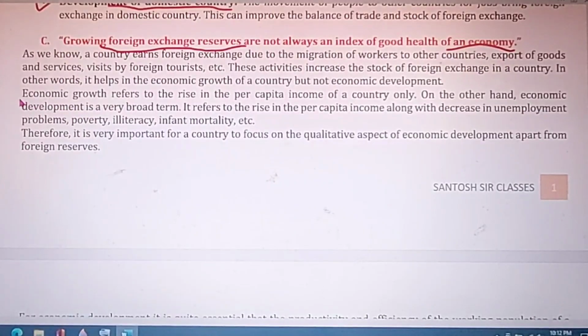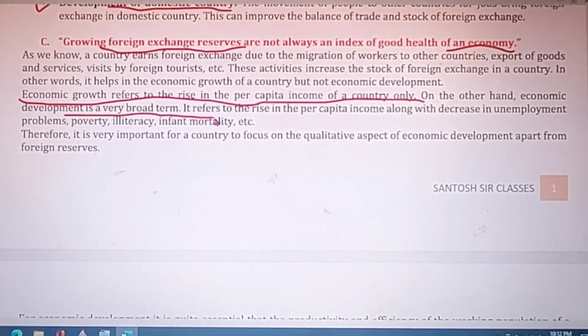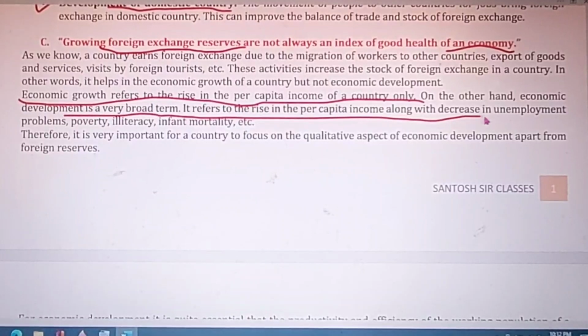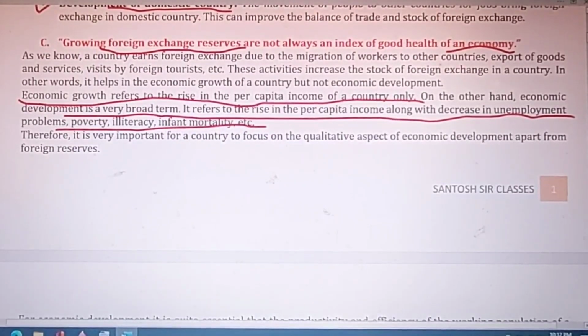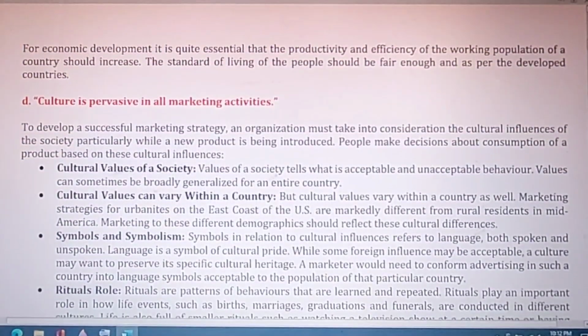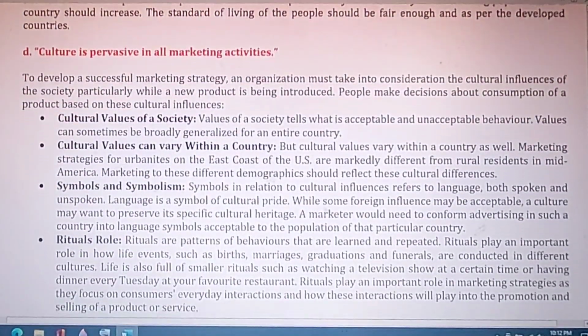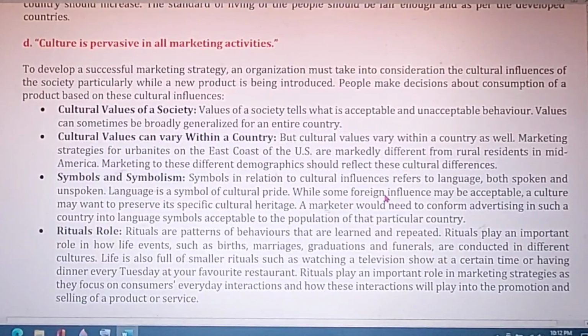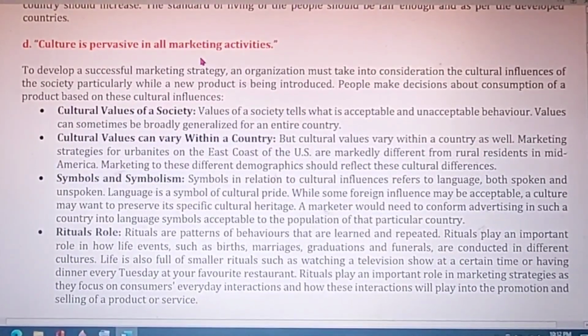But economic growth refers to the rise of per capita income of the country only. On the other hand, economic development is a very broad concept. It refers to the rise in per capita income along with a decrease in unemployment, poverty, illiteracy, infant mortality, and the like. So, only economic growth will not work for a country. It must also develop.